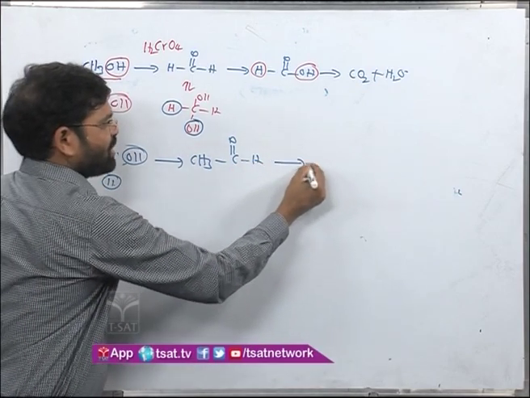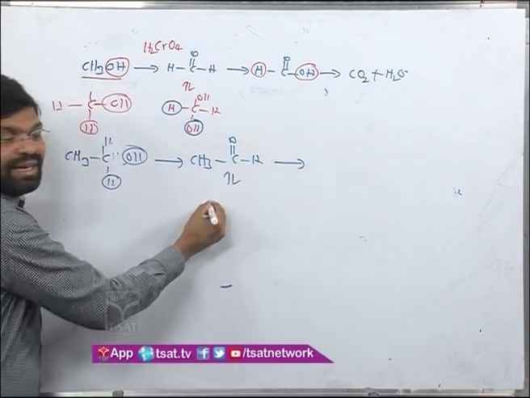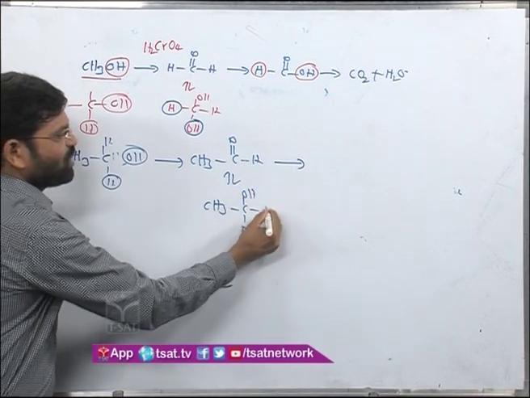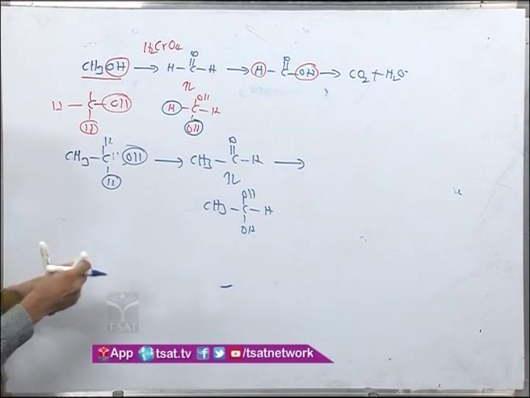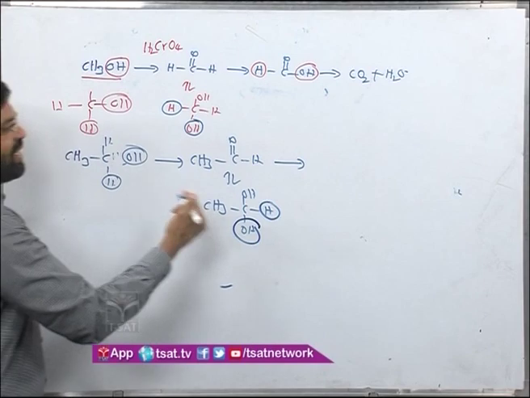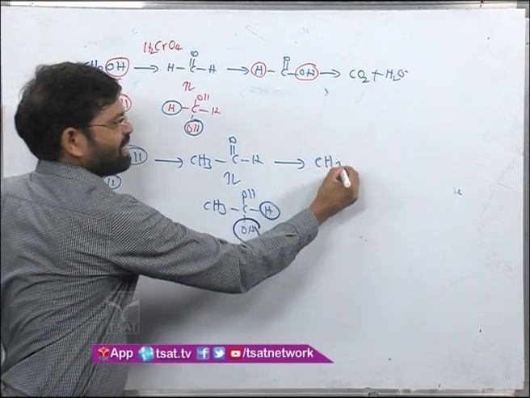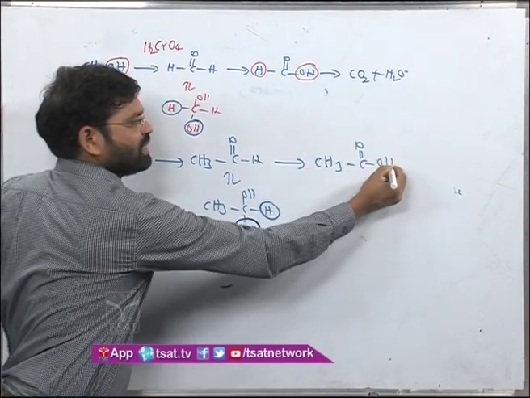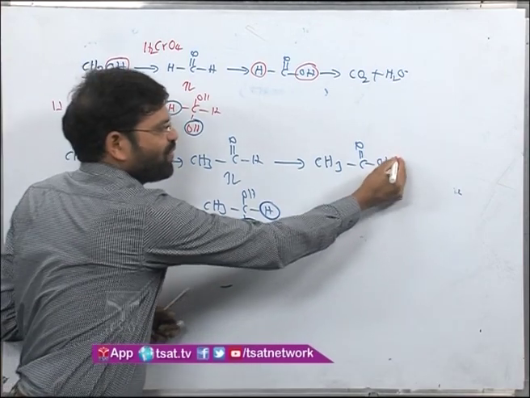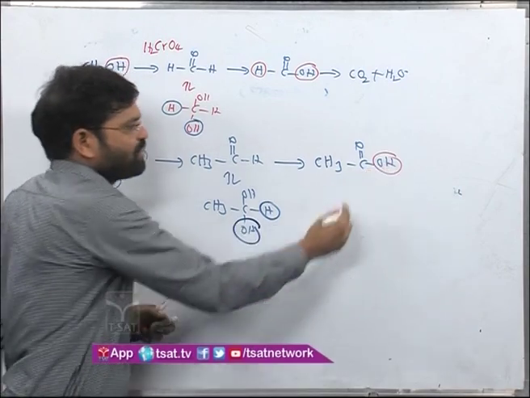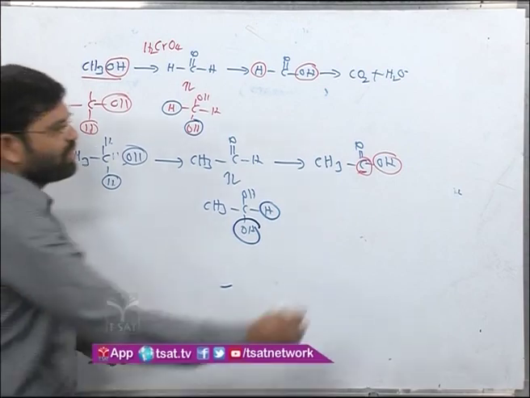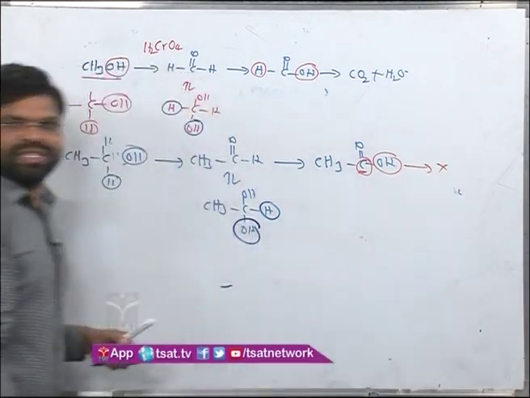Then it converts once again to a diol form, CH3, OH, OH and hydrogen. So it is fulfilling this requirement, OH is present, hydrogen is present. Now what it gives is a carboxylic acid, C double bond oxygen OH. But here the reaction stops at this stage because we don't fulfill this condition, that is OH present and hydrogen on the same carbon. This carbon does not contain any hydrogen.